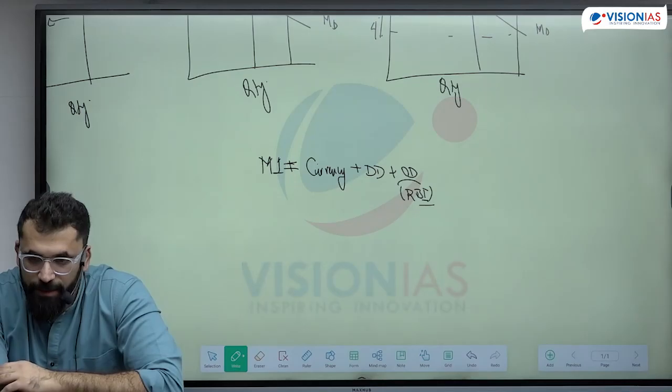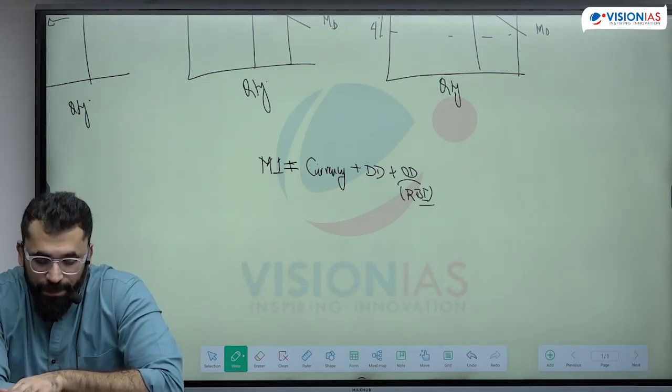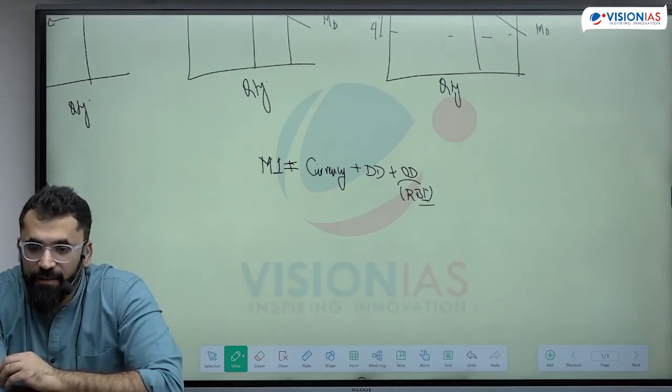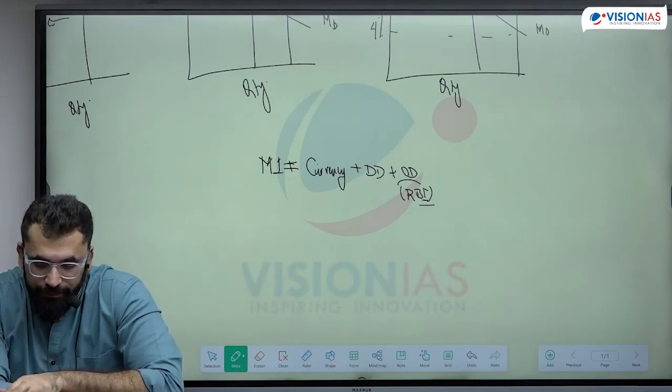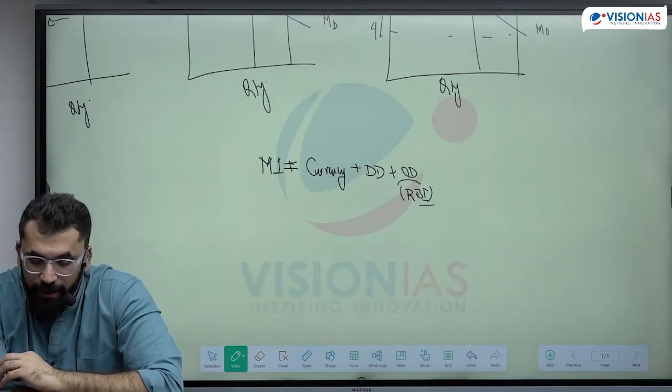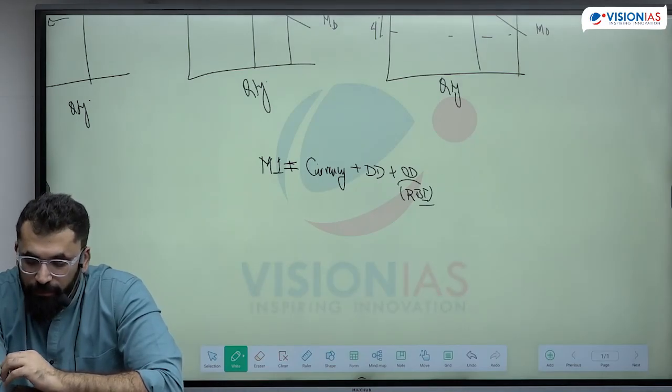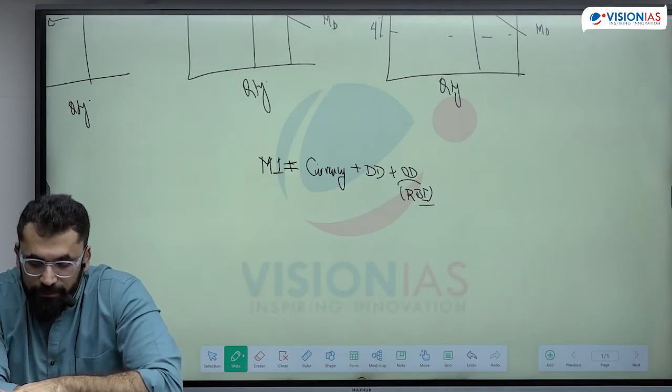For instance, if M1 is increasing rapidly, that means the transaction demand is increasing.